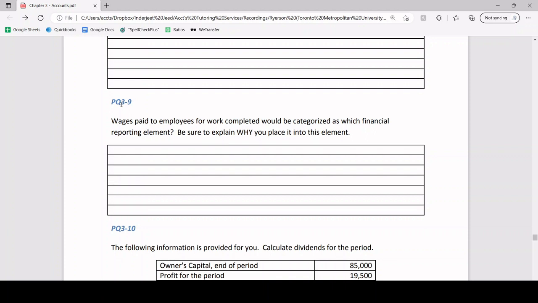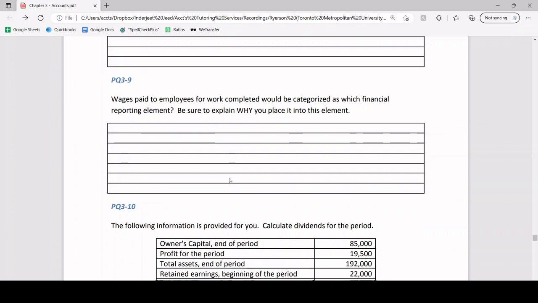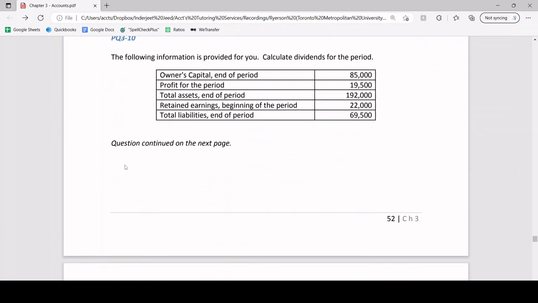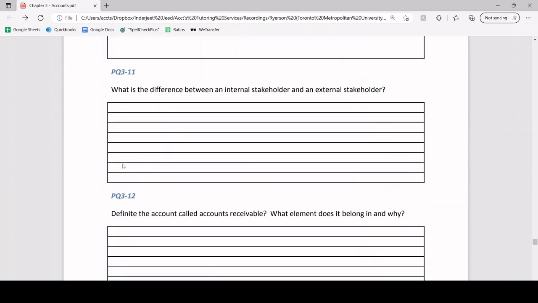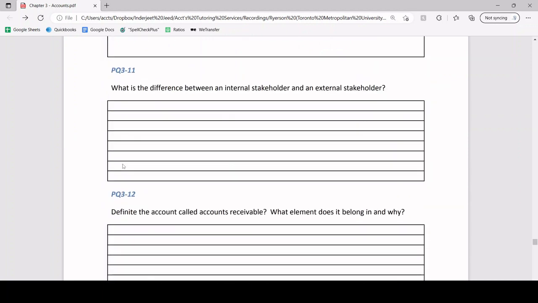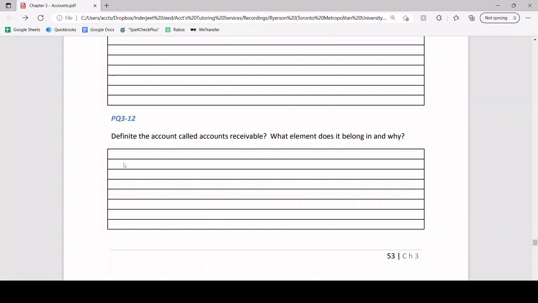Simple as that, correct? So that's going to be an expense, and the specific account, even though it's not asking us, the specific account we will record that as would be wages expense. And remember, we're paying our employees because they're helping us earn revenues. We're paying our employees to build our inventory so we can sell it, so we can earn revenues. PQ3-10, I'm going to skip that. PQ3-11, I'm going to skip that.